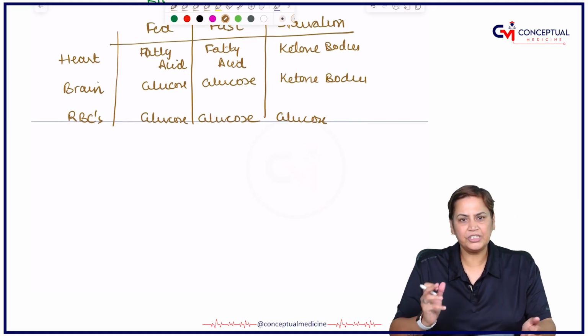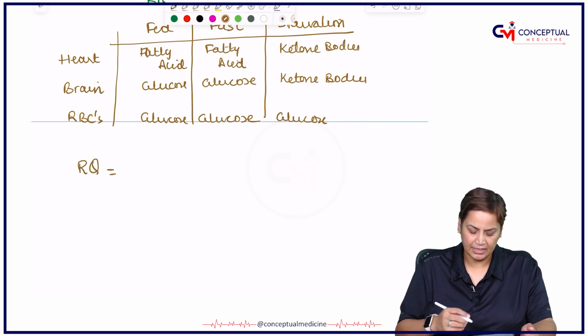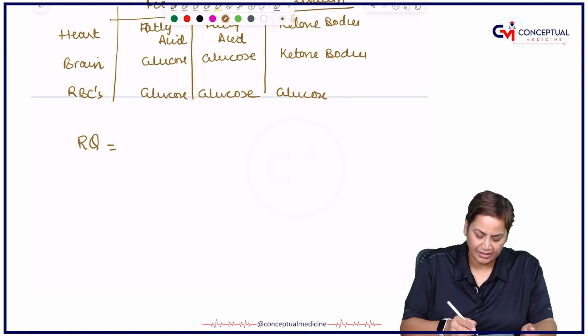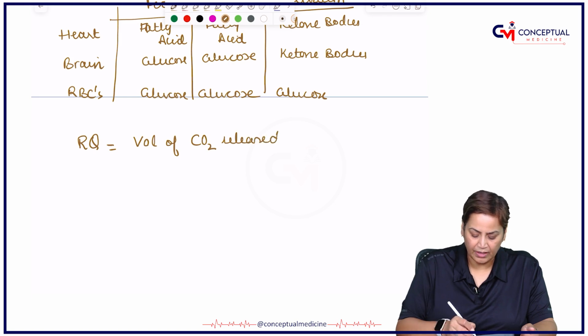Now the question here is, what is this respiratory quotient? Commonly we call it RQ. The abbreviated version is RQ, and this is the volume or amount of carbon dioxide released over the volume of oxygen consumed.